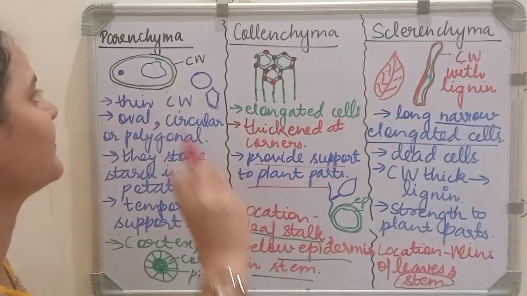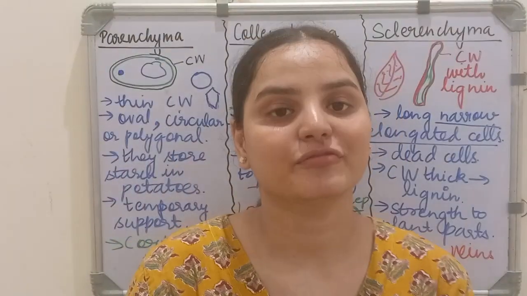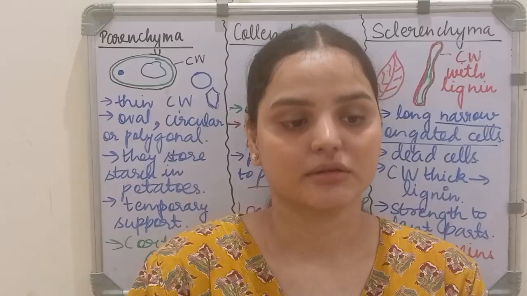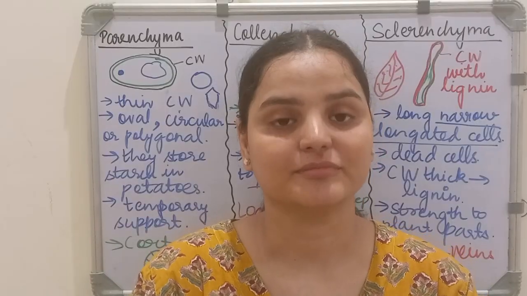So this was all about parenchyma, collenchyma and sclerenchyma. That's all for today's lecture. In the next lecture we will be covering conductive permanent tissue, and in that we will be studying xylem and phloem.